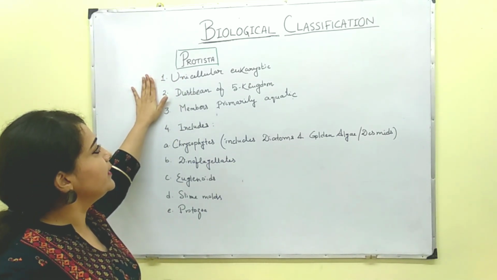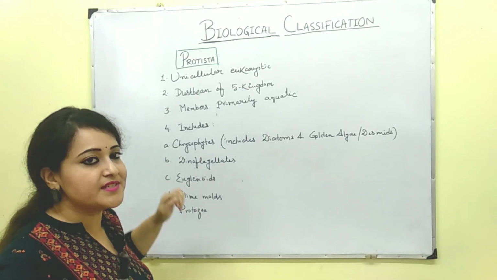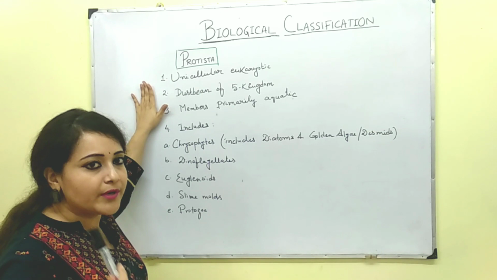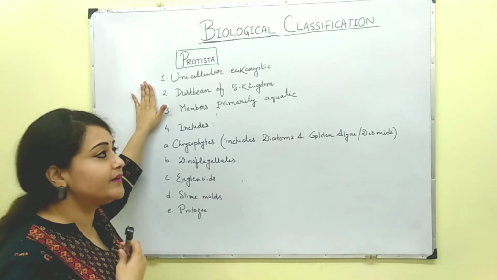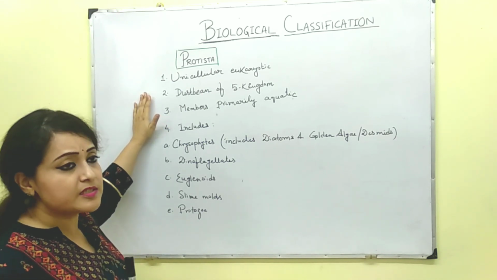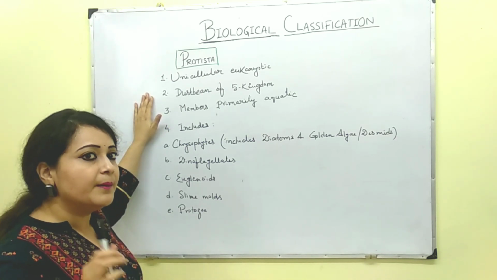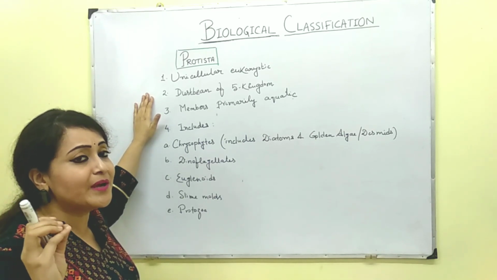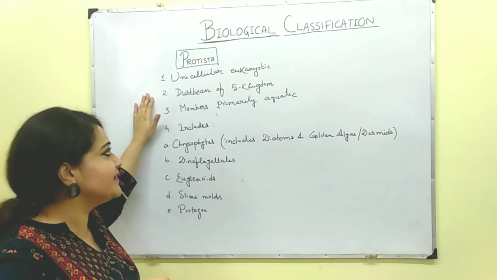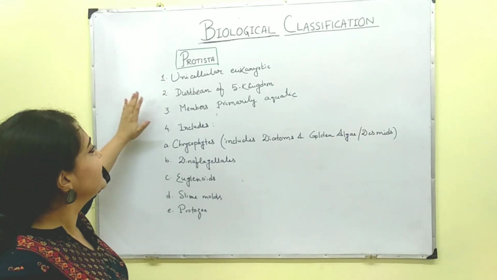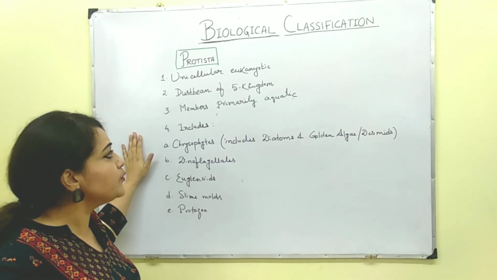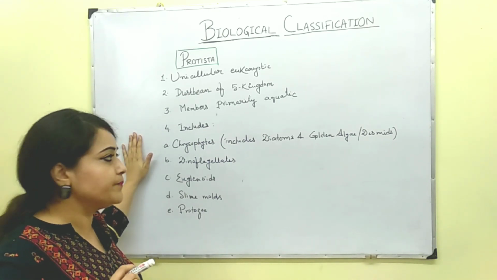Now let me talk about the characteristic features of the kingdom Protista. First of all, it contains organisms which are unicellular eukaryotic. Next point, it is regarded as the dustbin of 5 kingdom. Why? Because the organisms which were not finding any place anywhere in the 5 kingdom has been placed here in Protista. The third point is the members of the kingdom Protista are mostly aquatic in nature.